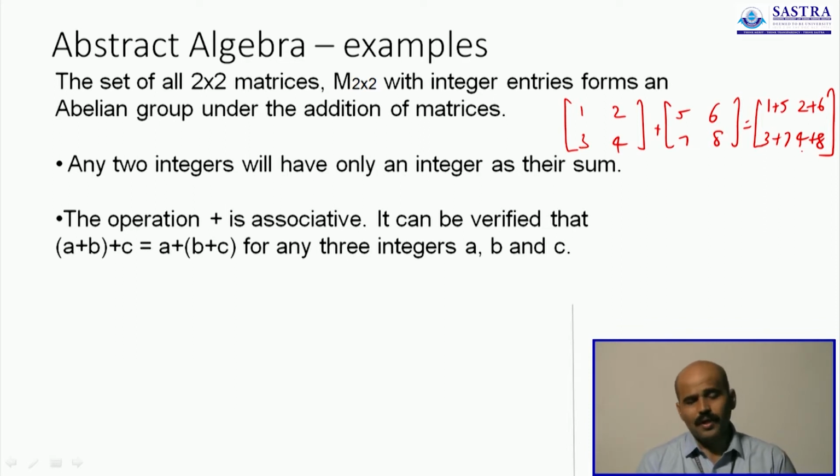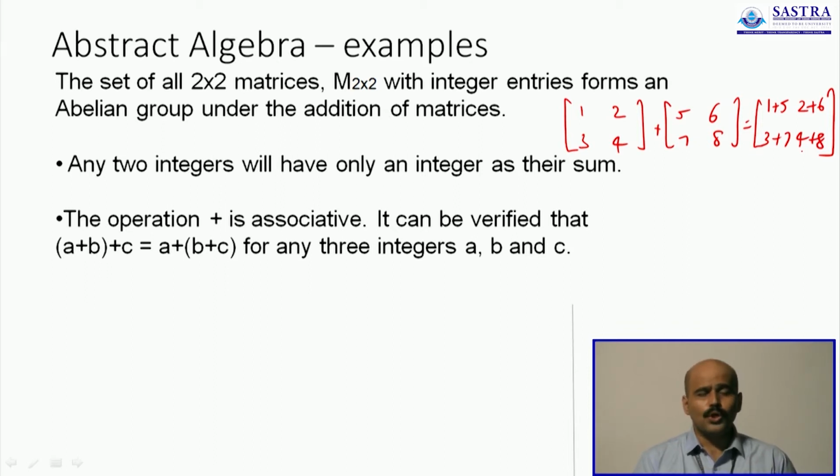Because first up, if you are restricting your matrices to integers alone, if the entries in the matrix are strictly integers, then you will obviously see that the sum of 2 integers is again another integer. Therefore, you will not add 2 integer matrices and get a matrix whose entries are fractions, you will never do that. So the set is obviously closed. You add any 2 matrices of order 2 by 2, you will get another matrix of order 2 by 2. So the set is going to remain closed. That is the first condition.